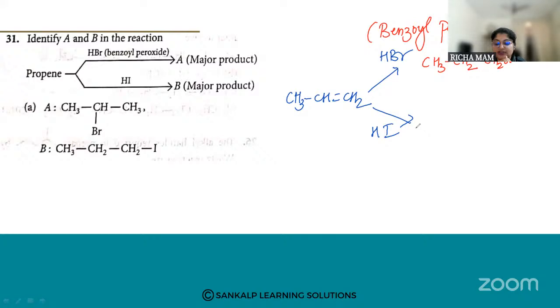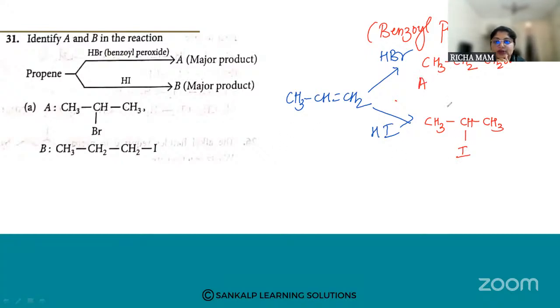Now in the presence of HI, what am I going to get? Here it will follow the Markovnikov rule because there are no peroxides. So what am I going to get? CH3. The hydrogen will be added to the carbon having more number of hydrogen atoms, and the iodide will be added to the carbon having the least number of hydrogen atoms. So this is the answer.